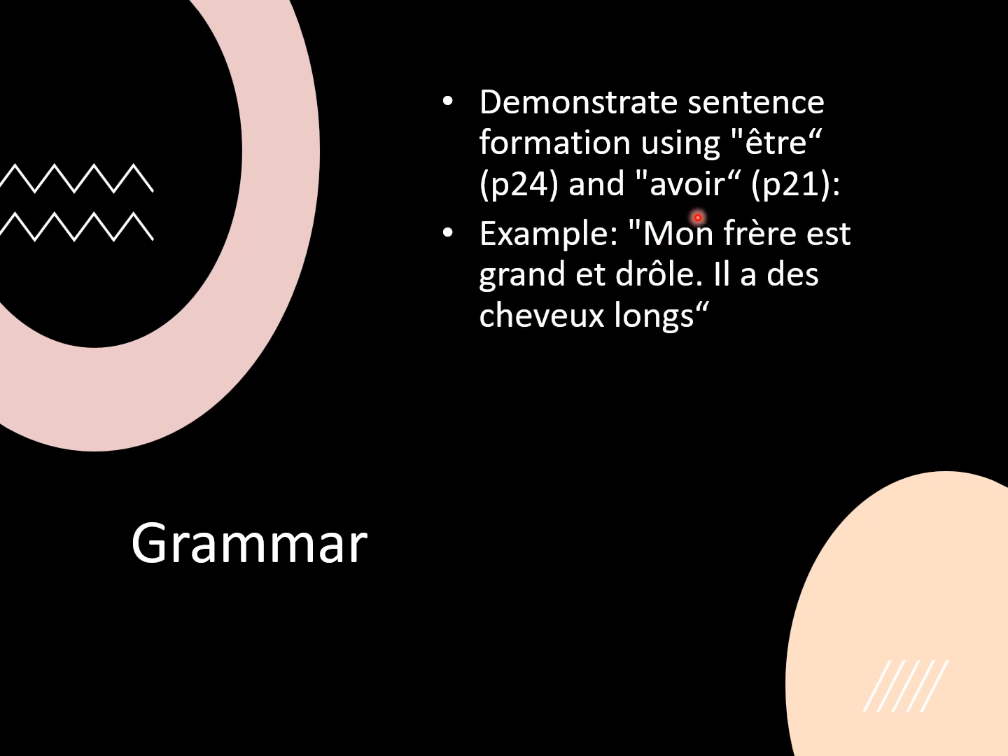So coming back to the slide now, we have here an example of using être and avoir at the same time, right? Which you'd be required to do to write a little sentence or two, or maybe a paragraph about your family. So take note. This says, "Mon frère est grand et drôle. Il a des cheveux longs." Okay? Meaning my brother is tall and funny. He has long hair. Okay?